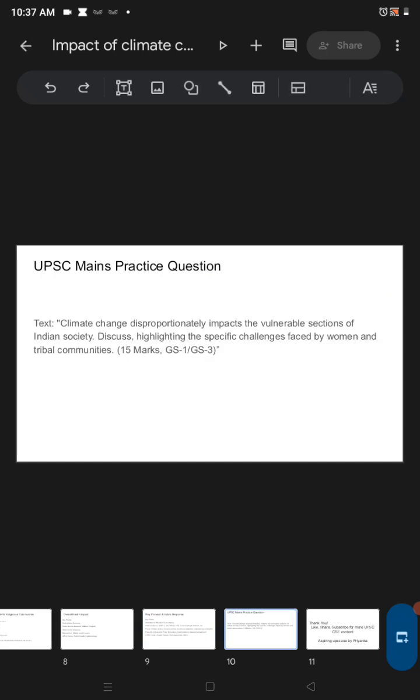If you see the practice question, try to write it and let me know in the comment section if you have written it. Then I will make a Telegram challenge where we can share the answers, and I will provide the model answer as well. Okay. So: climate change disproportionately impacts the vulnerable sections of Indian society.